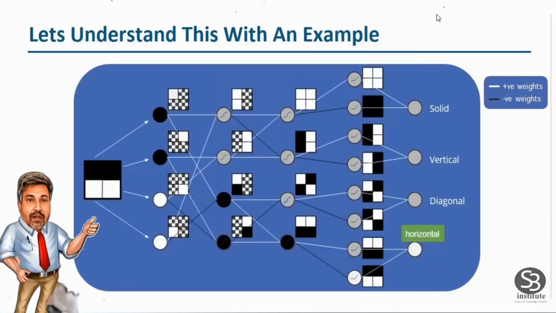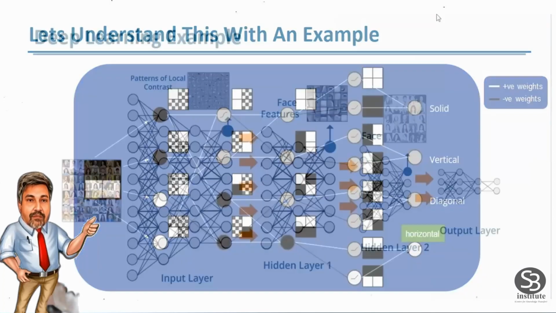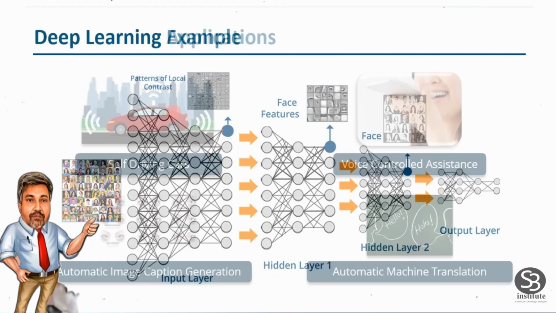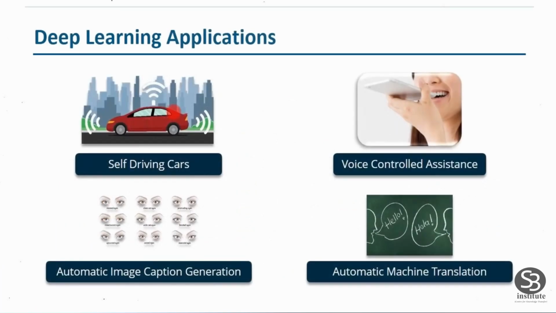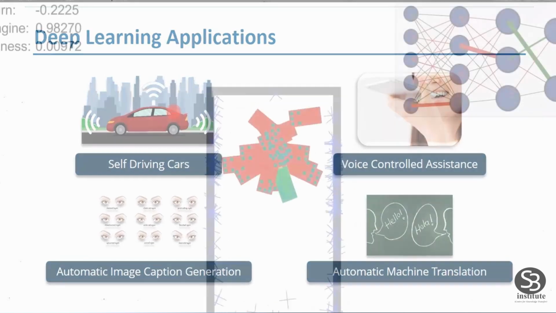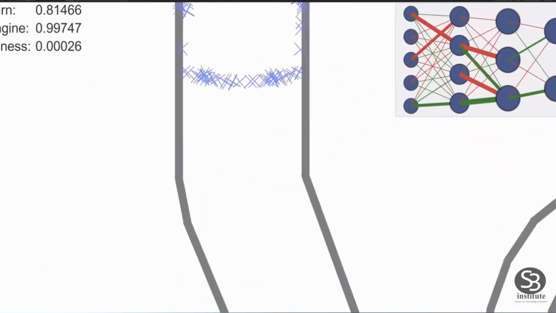Let's understand with an example. Here it shows the steps or progress of a project. Deep learning applications: self-driving cars, voice-controlled assistants, automatic image caption generation, automatic machine translation. And here is another real-time example.